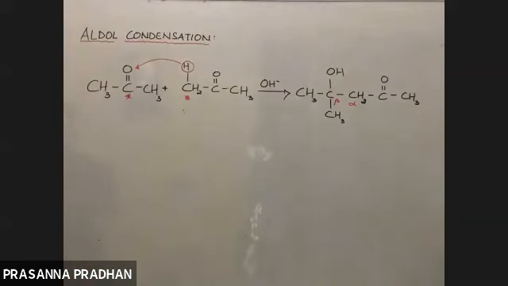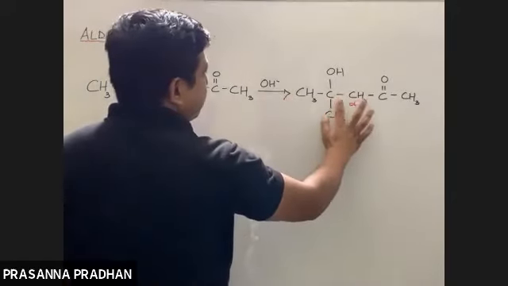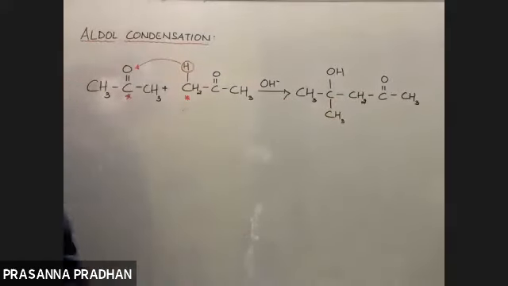By the way, what is the IUPAC name of this compound? It's a beta hydroxyketone, but I'm just asking you the IUPAC name. So you'll start numbering from here.